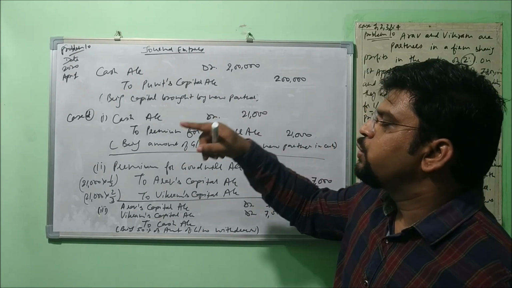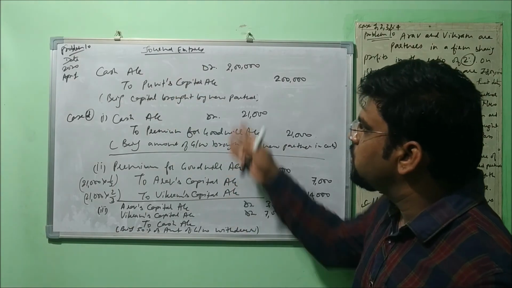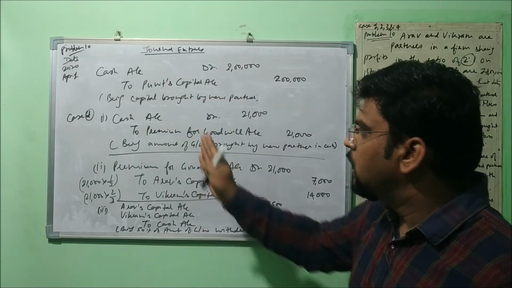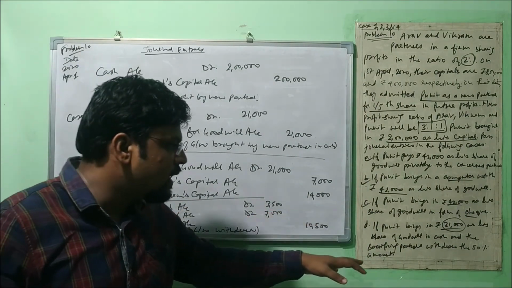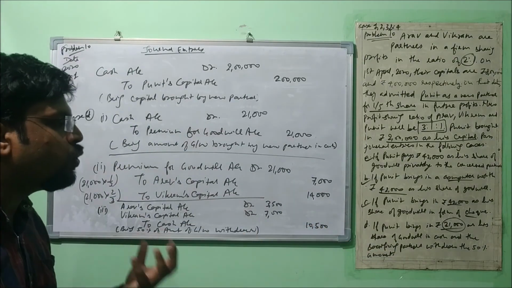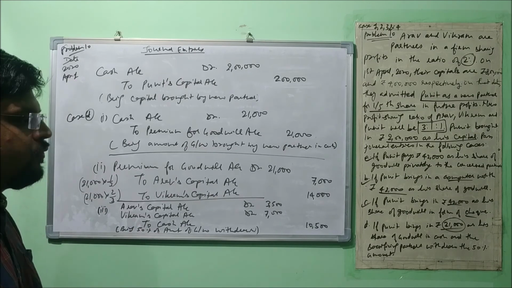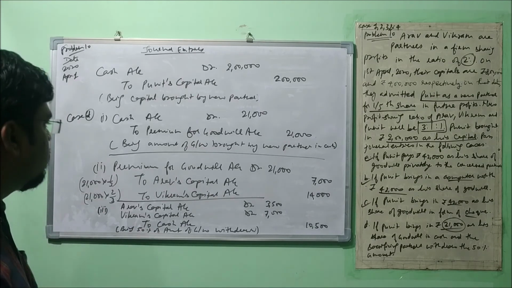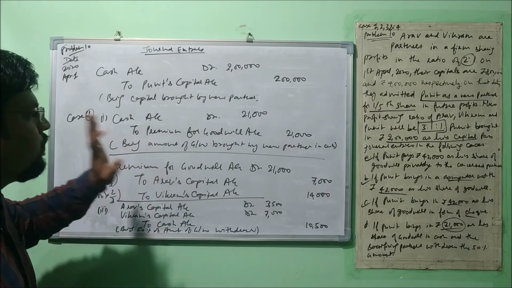Like I told you in the beginning, the first entry will be common in all those cases because the capital has been brought, right? Now case D starts from here. As we have already read, the situation is that he brings goodwill in cash and the sacrificing partners withdraw 50% of the amount. So this is the entry for bringing the amount, cash account debit to premium for goodwill account.